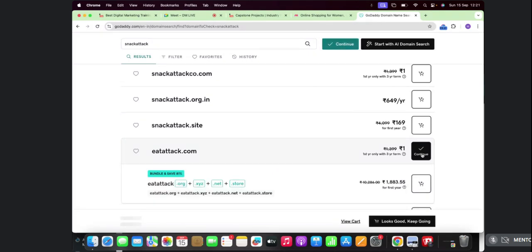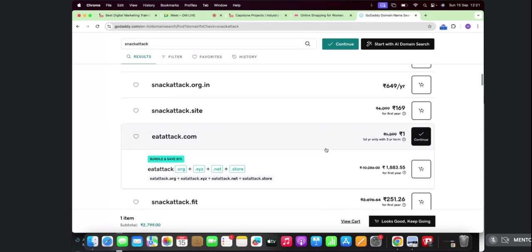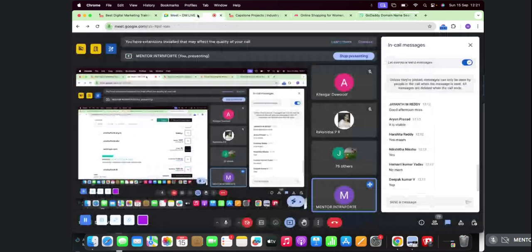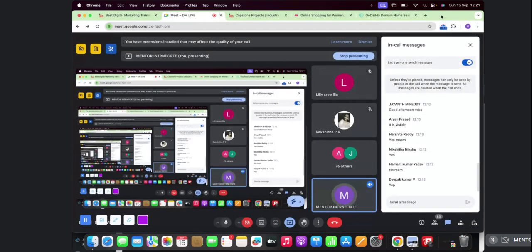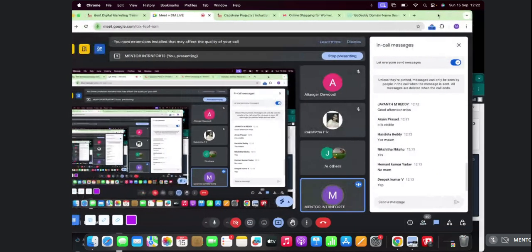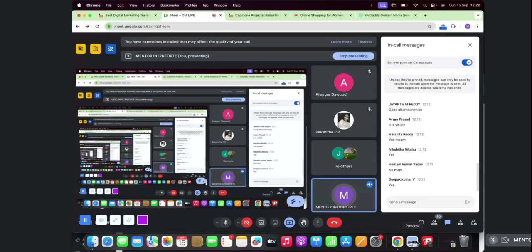Any domain provider like GoDaddy, Namecheap, Hostinger, HostGator, any platform you go, you always have to purchase the domain for a minimum of 1 year. So I hope we understood what is a domain and what are the top types of domain extensions.